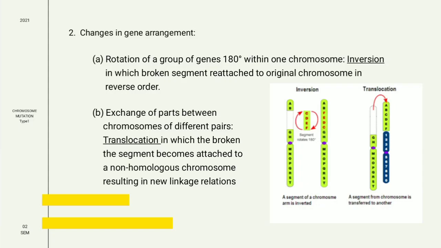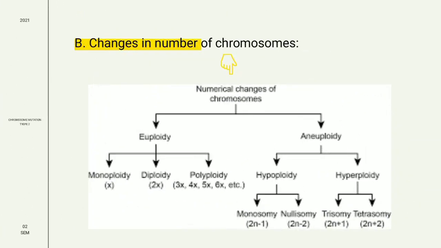Translocation. A segment of chromosome breaks off and joins a non-homologous chromosome. Both affected chromosomes get modified. The donor suffers deletion and becomes shorter than normal, and the recipient has an extra set of genes and becomes longer than normal. The next category is change in number of chromosomes. Here, the chromosome number changes and is also divided into two subcategories.